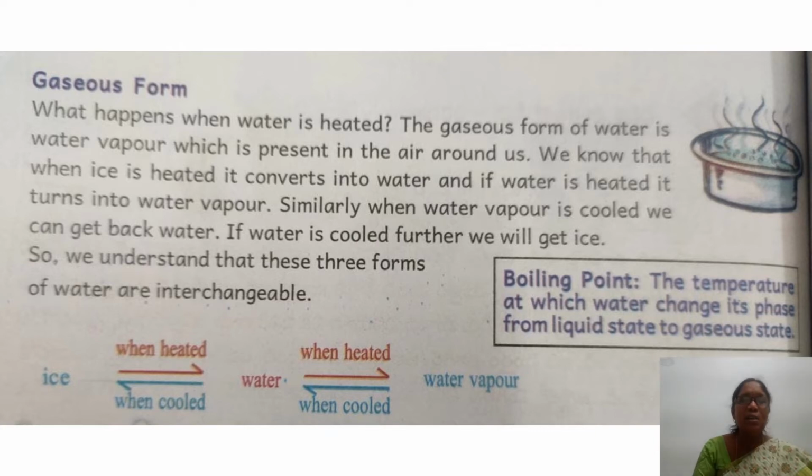So see here, when we heated ice, it changes into water. When we heated water, it changes into water vapor, and vice versa also happens. So do you know now what the melting point is? What's the boiling point? At melting point, what happens? Ice melts into water. At boiling point, what happens? Water boils into water vapor. Shall we go for the next picture?